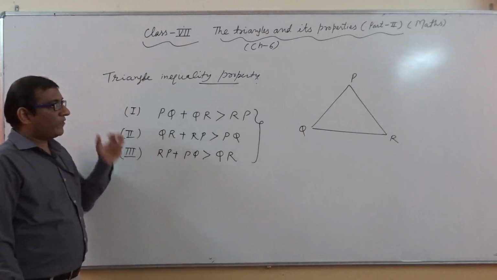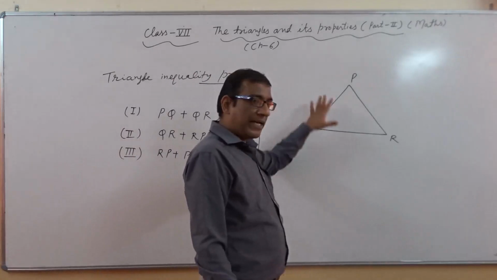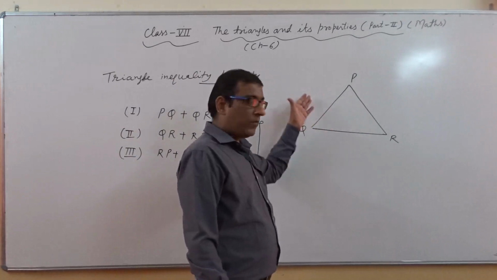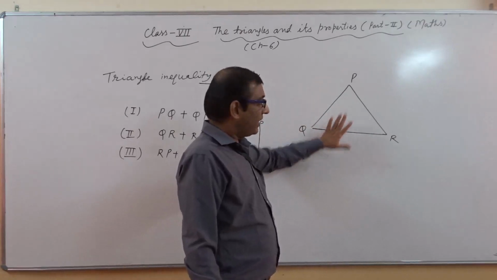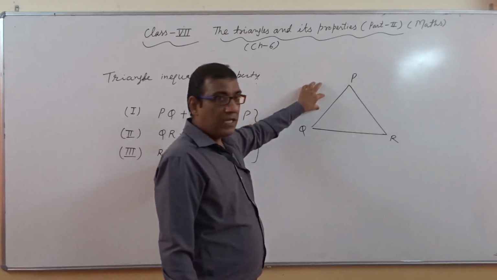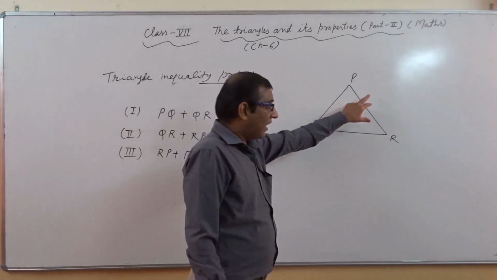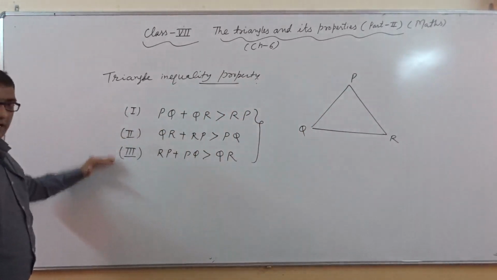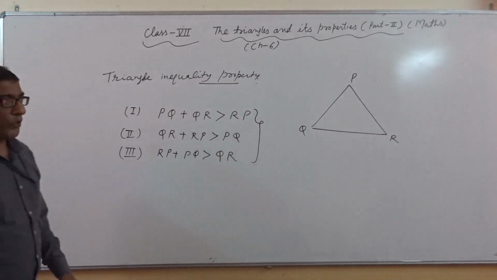Or what is the statement of this property on behalf of these cases? We can say the sum of the length of any two sides of a triangle is always greater than the length of the third side. If this statement is fulfilled, or these cases are fulfilled, then we will say yes, triangle PQR is possible, otherwise triangle PQR is not possible.